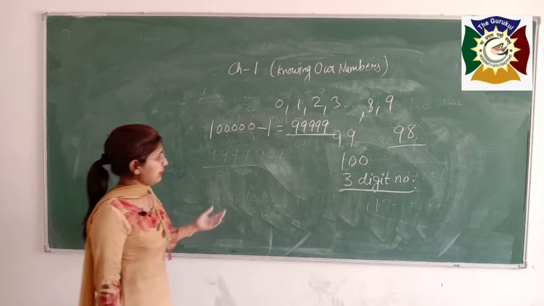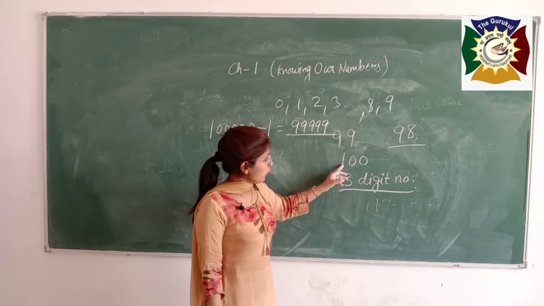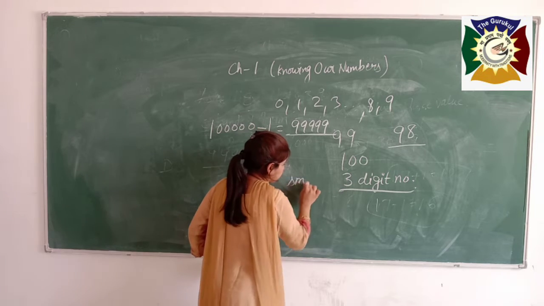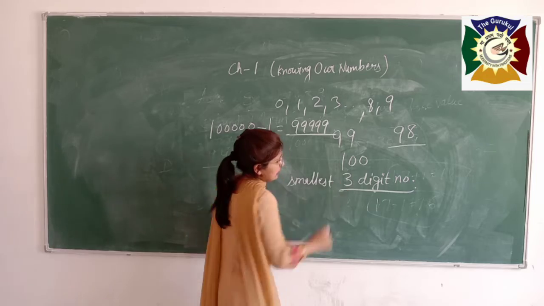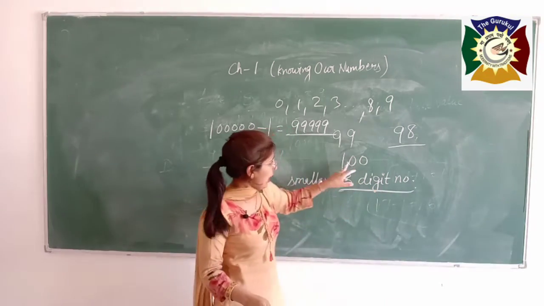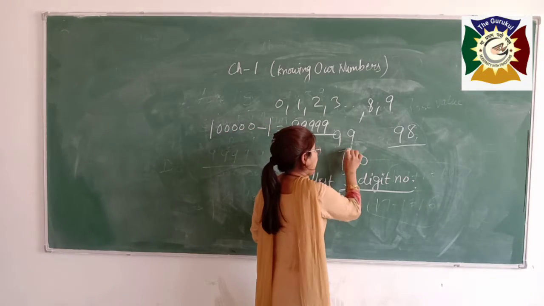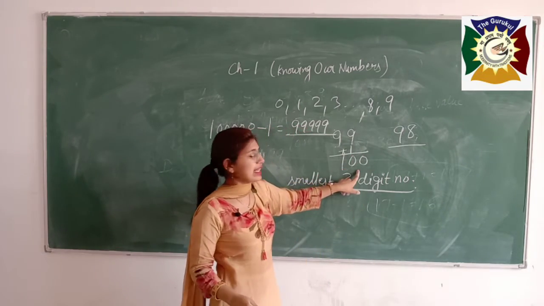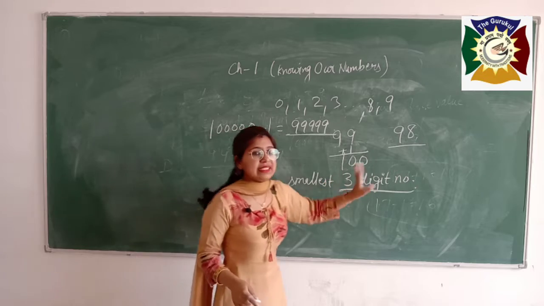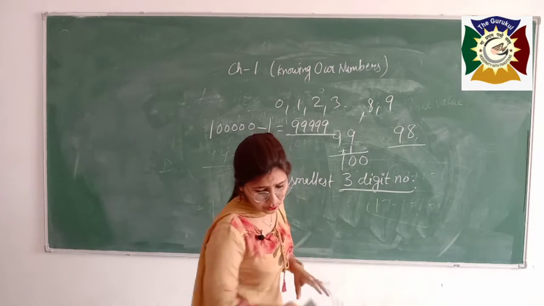Understand? Similarly, if I want to know the smallest 3-digit number, what do you have to do? You have to add 1 to the largest 2-digit number. You will get the smallest 3-digit number. Hope it is clear to you all.